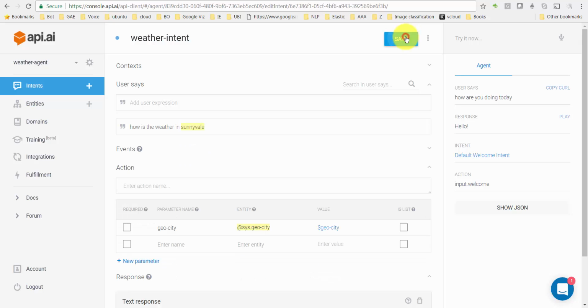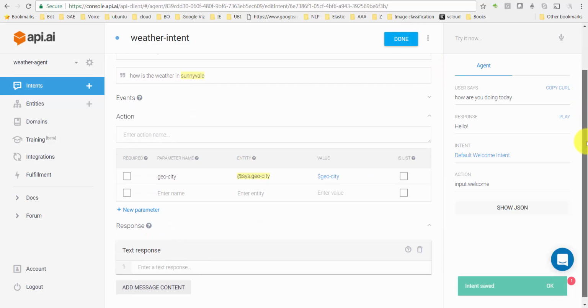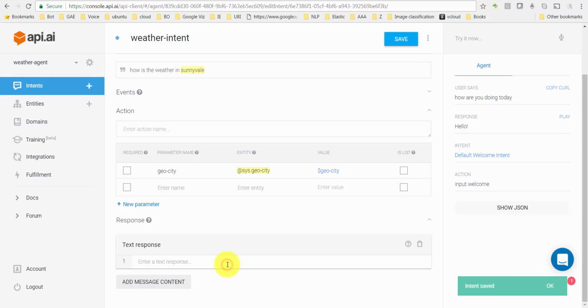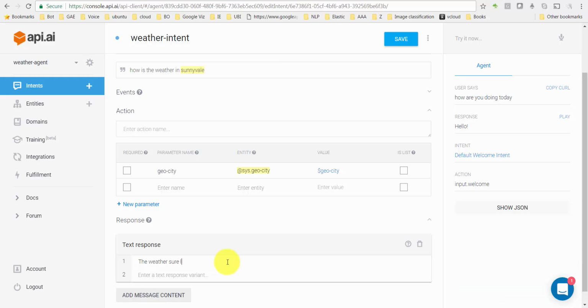And you could add a response here: the weather sure looks great. And now when the user comes and asks, how is the weather in Palo Alto? It says the weather sure looks great. By the way, you saw that I spelled it wrong. It was still able to catch it. It says the weather sure looks great, and it came to know that the intent was weather intent.